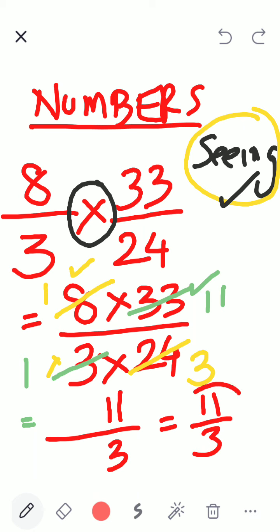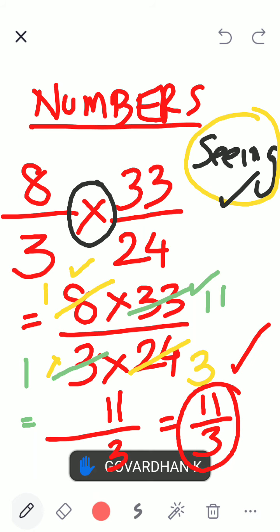This is how I got the fraction. This is what is simplified. You saw? What did I do? I saw, thought, wrote, again saw, again thought, again wrote. And finally, I arrived at the answer. Simple technique. Yes, Govardhan.